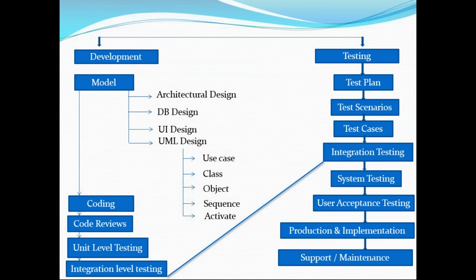Sir, I understand integration testing, I understand system testing, and user acceptance testing means, sir, alpha testing and beta testing. Yes, alpha testing we will discuss in the coming sessions. What does alpha testing mean? Both the developers and testers are involved in that kind of testing, we can call it alpha testing. Beta testing means what? There are no testers, there are no developers. Only end users will test that application. We can call it a beta application.